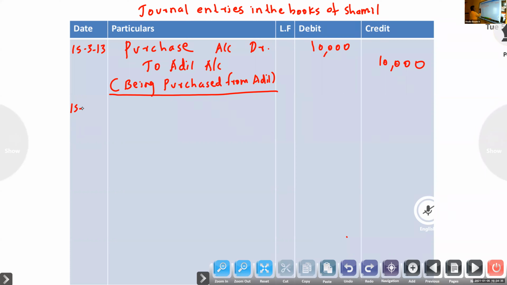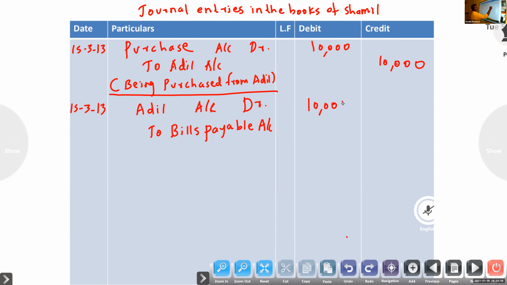Same date, Adil account debit. You know the entry, that's why I'm doing it first. Adil account debit to bills payable account, 10,000, being acceptance given.